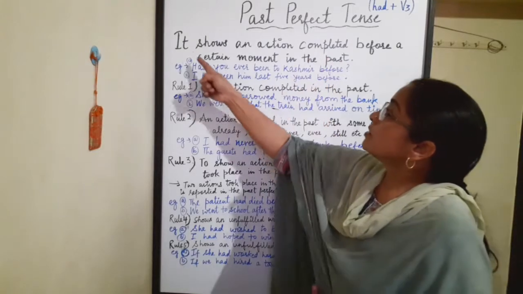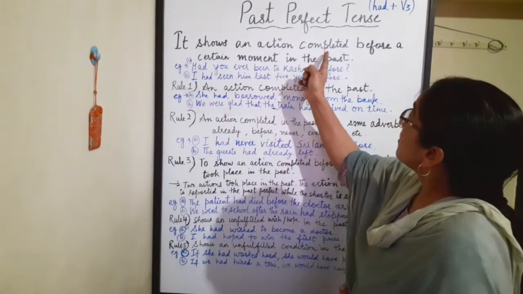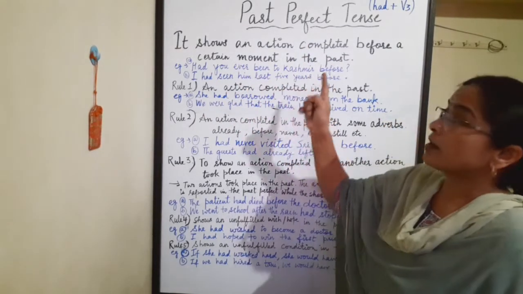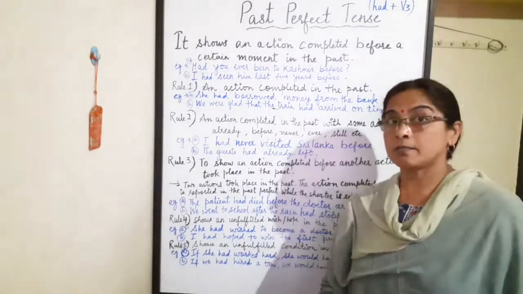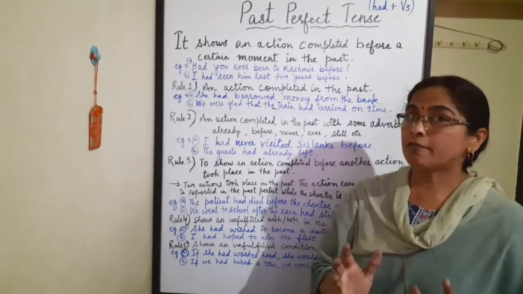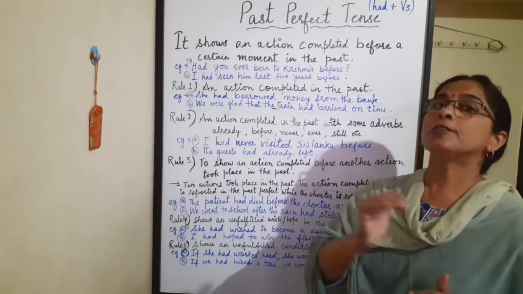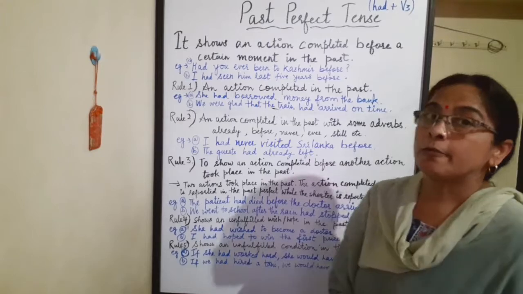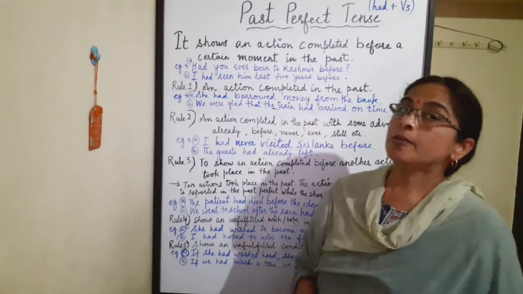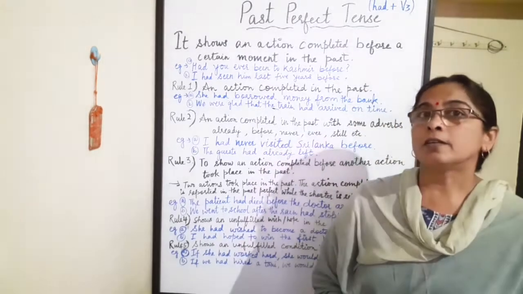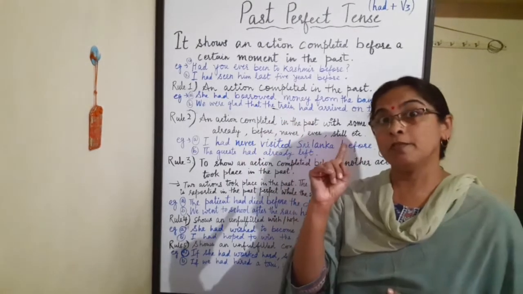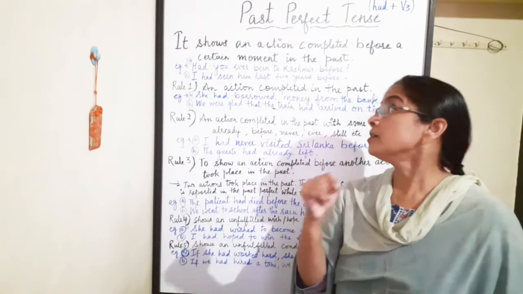Now this tense shows an action completed before a certain moment in the past. An action which is completed in the past but before a definite time. Certain moment here means a definite time period is given, and before that an action is completed. For example, had you ever been to Kashmir before? Like you are going to visit Kashmir a second time and somebody asks you, had you ever been to Kashmir before? Means earlier, had you visited Kashmir?